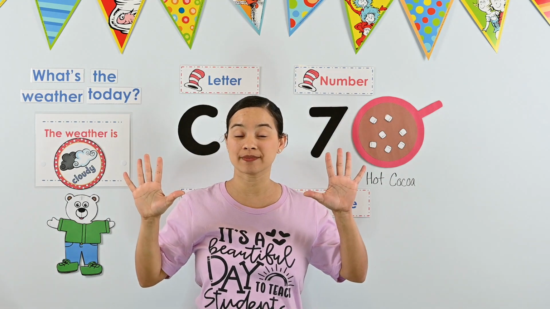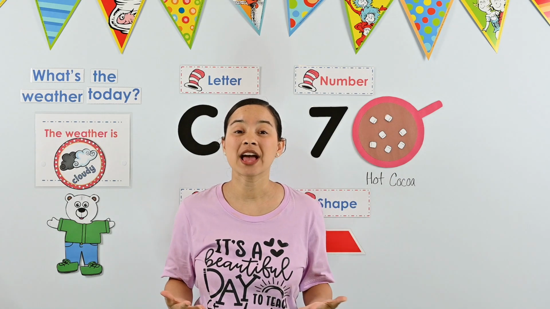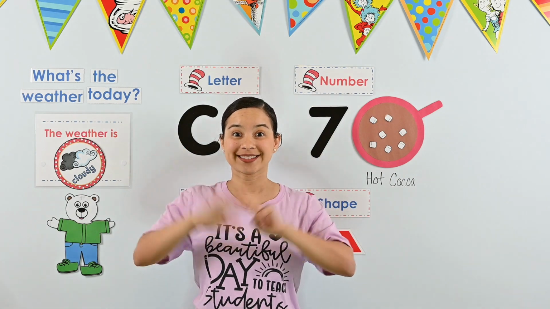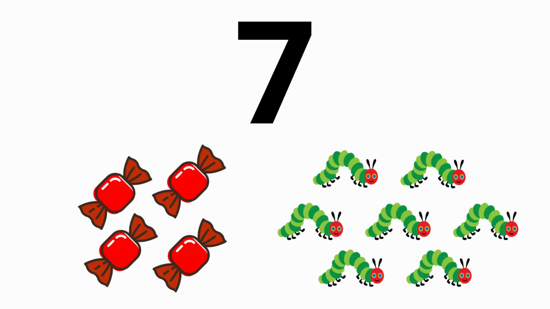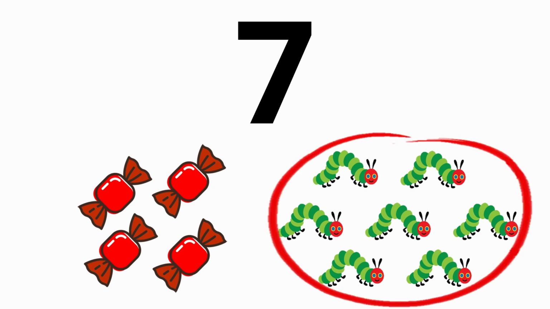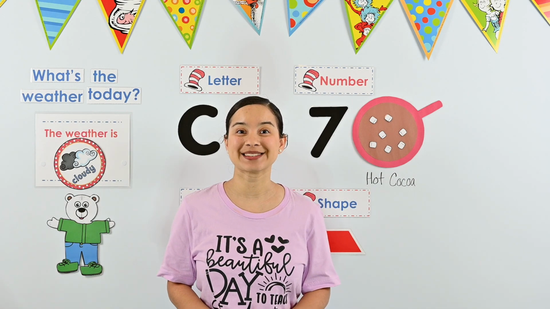Okay, now I'm going to show you 2 pictures. Each picture will have a certain amount of objects. You have to pick the one that shows 7 objects. Can you do it? Perfect. Let's look at our pictures. Which one shows 7 objects? If you chose the 7 caterpillars, you are correct. There are 7 caterpillars. Great work, friends. You found the picture that showed 7 objects.